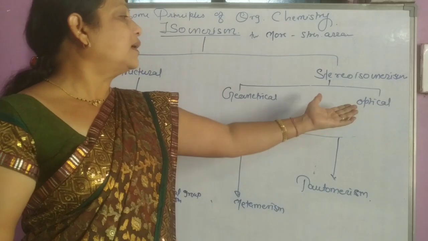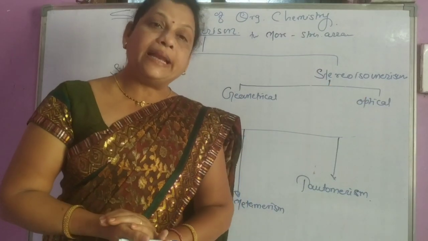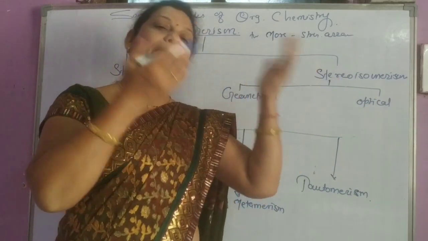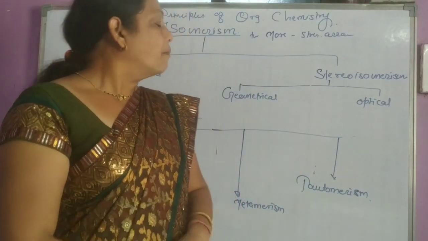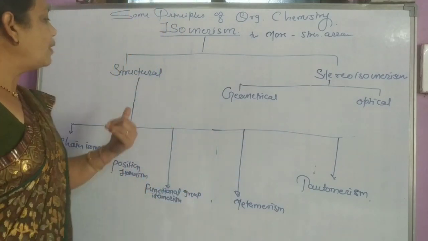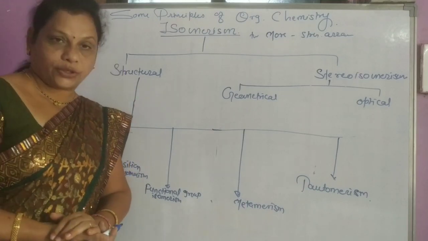These are dextro and laevo, also called enantiomers or diastereomers, having different properties. But in our 11th standard syllabus, we will study in detail only structural isomers.